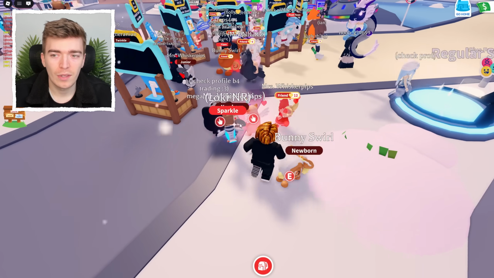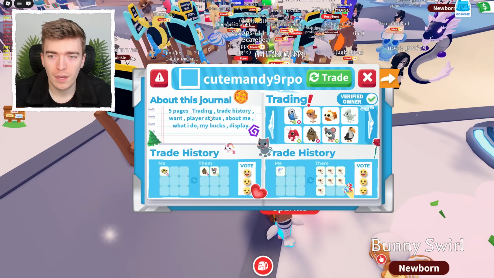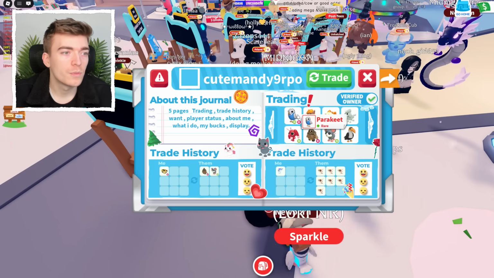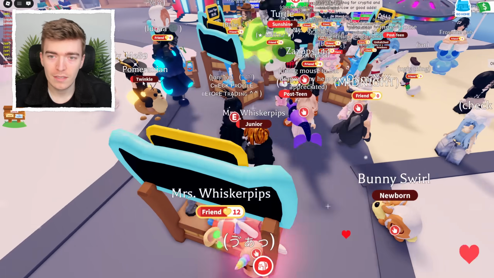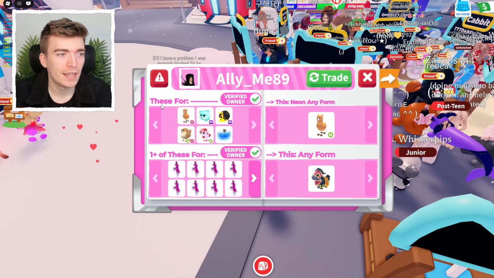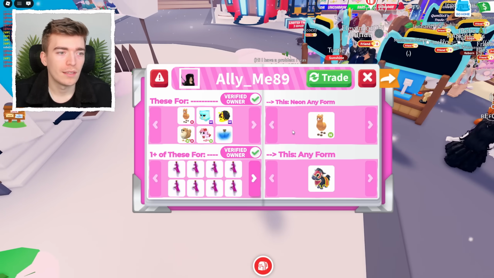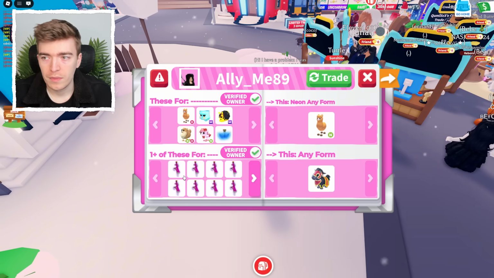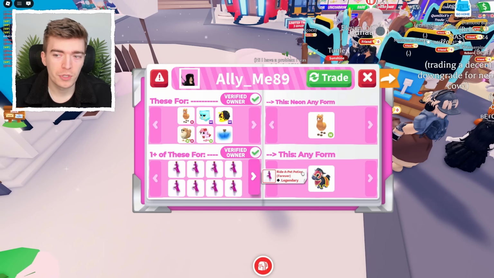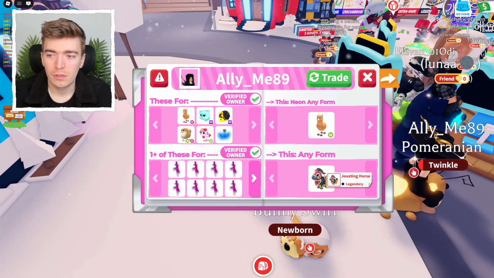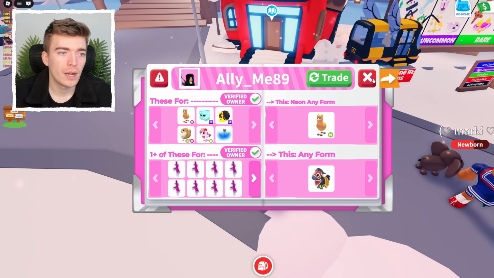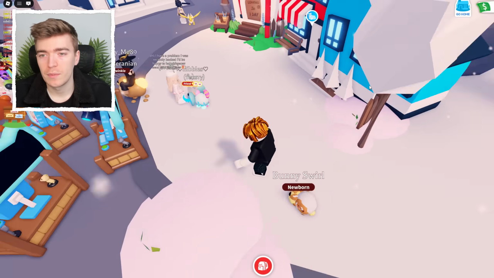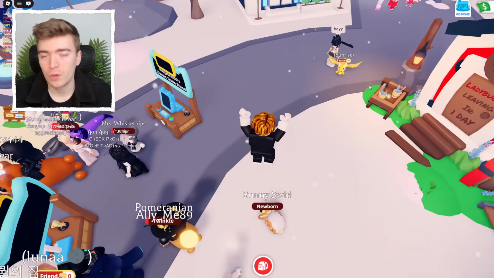I'm not sure how long that will last, but a lot of people use profiles already, and it does significantly work. This person is saying these for this, meaning you don't then have to communicate with them. You just instantly add a ride potion, and then they will give them this pet or whatever it is. That way you don't have to communicate with them because you've already seen the communication in the profile.